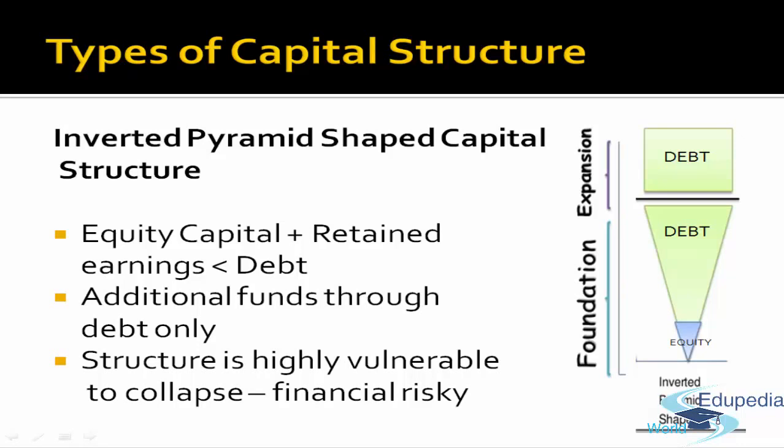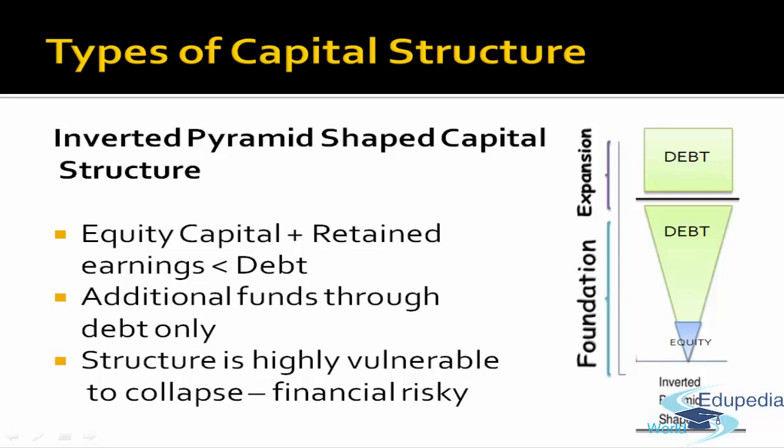And if the company wants to expand, the expansion is financed through debt. If a company has such a capital structure with a very low base of equity, it's a very risky structure because there's a huge financial risk, and such a structure could easily collapse because there is more fixed obligation on the company.